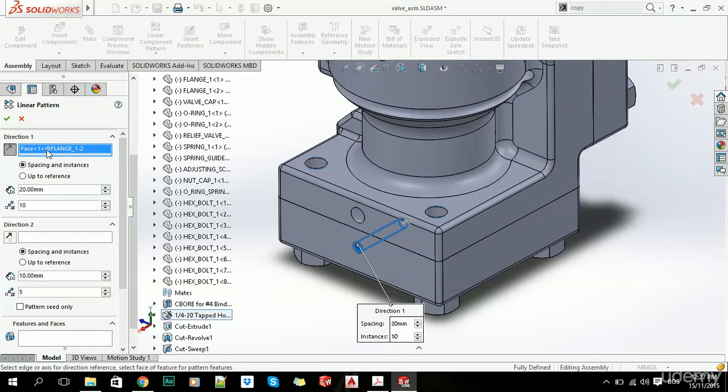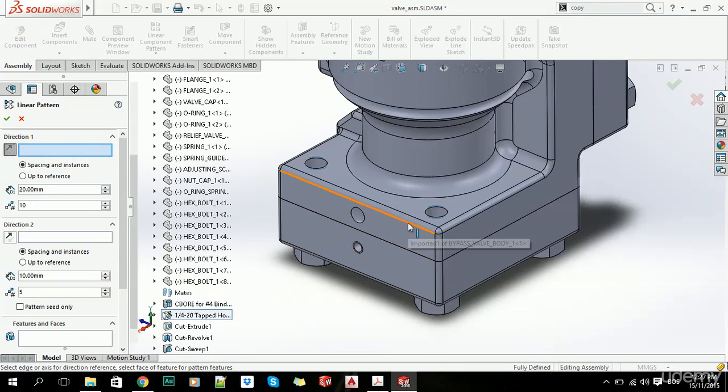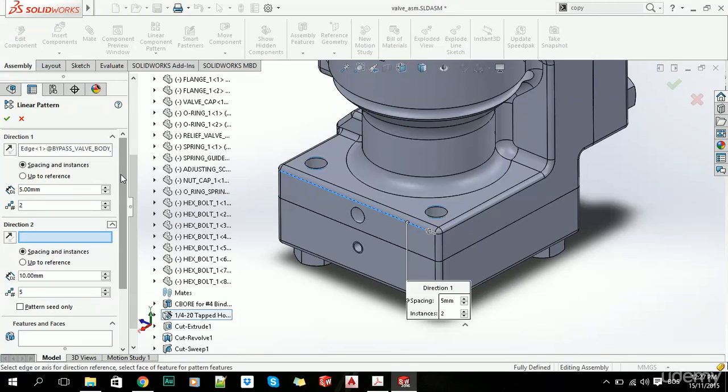Okay, so let's just delete this, add this, let's say 5, 2.